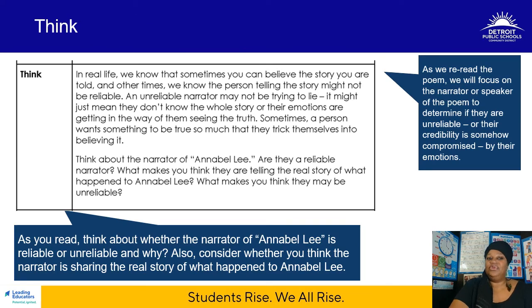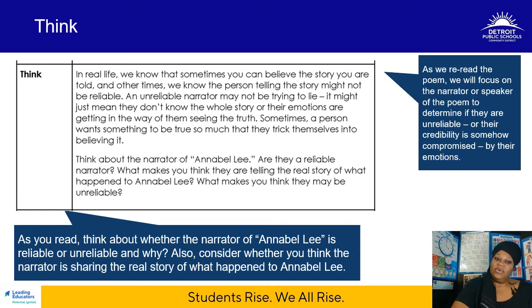This is what we should do when we think today. As we reread the poem, we'll focus on the narrator or the speaker of the poem to determine if they're unreliable. What does unreliable mean? Well, it means that their credibility is somehow compromised. We simply don't believe them. And why is their credibility compromised? It's their emotions. Their emotions get in the way of them telling a story that we believe. This makes them an unreliable narrator.